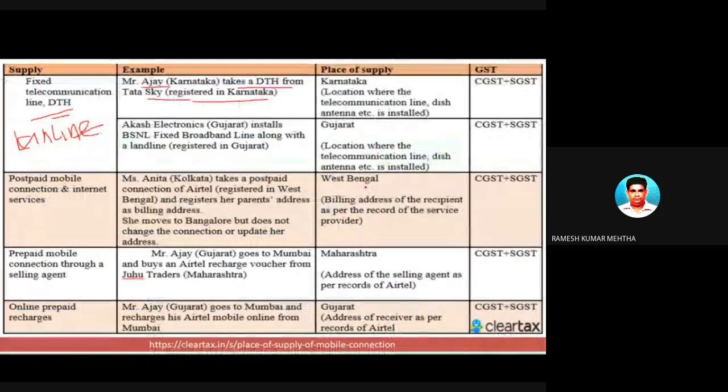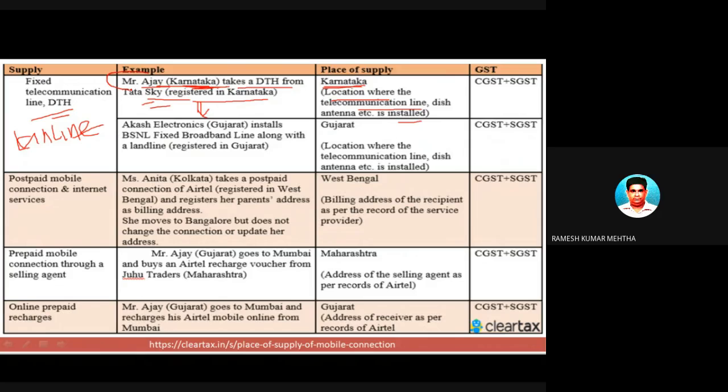Just like a landline installed in your house, that is the place where the service is provided. So in this case, the service is provided at Karnataka. That is number one. Number two, who is providing? A person from Karnataka. Who is that person? Tata Sky.